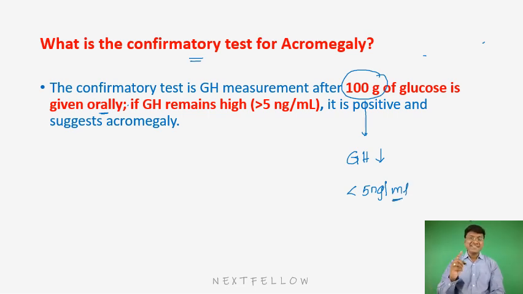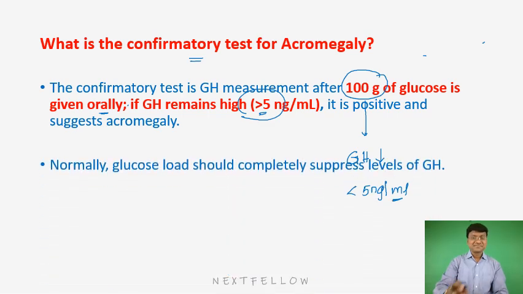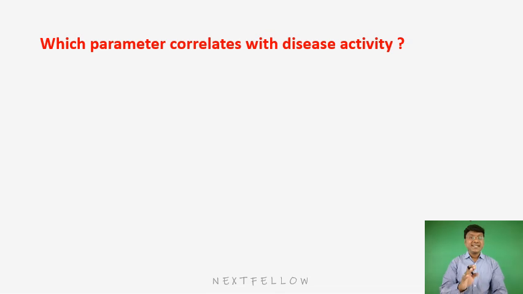But in acromegaly, in spite of giving 100 grams of glucose, the growth hormone will be more than 5 nanograms per ml. That is what is confirmatory, suggestive of acromegaly. And followed by that, next important question is, which particular parameter correlates with the disease activity? Okay, before that, previous question. So in the previous question, you should know that the confirmatory test, in a normal individual, whenever you give the 100 grams of glucose load orally, there should be suppression of the growth hormone. But in acromegaly, there is failure of suppression of the growth hormone in spite of giving the glucose load.